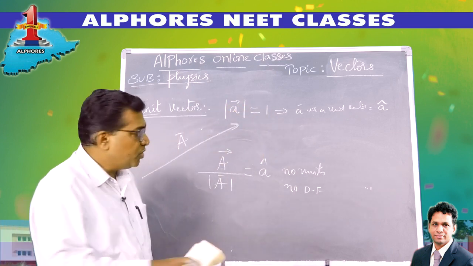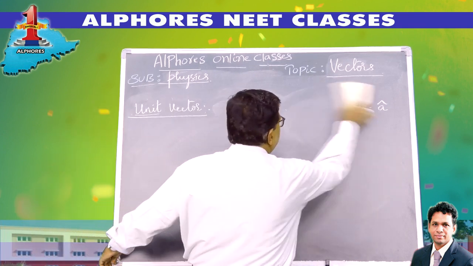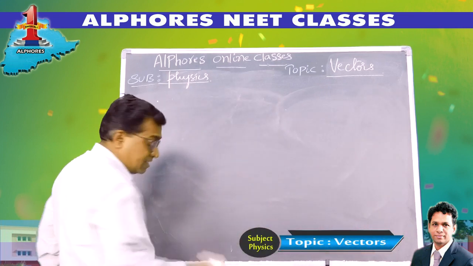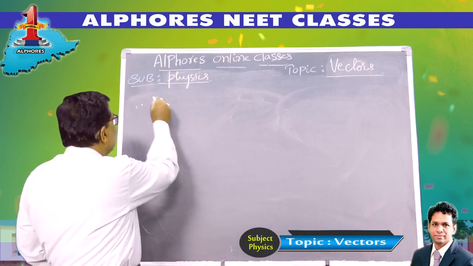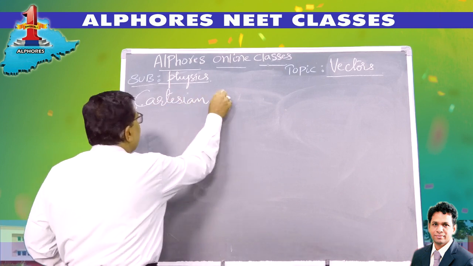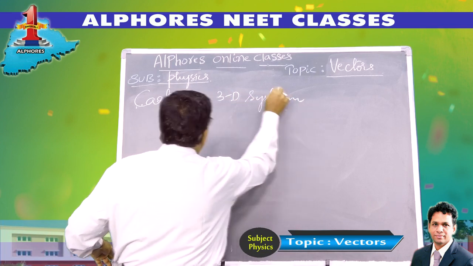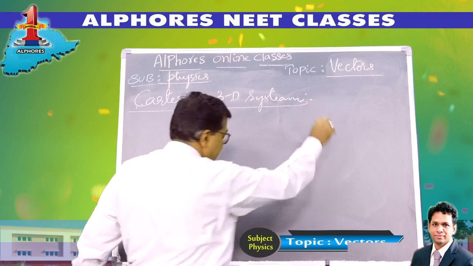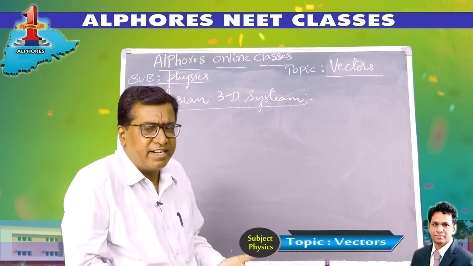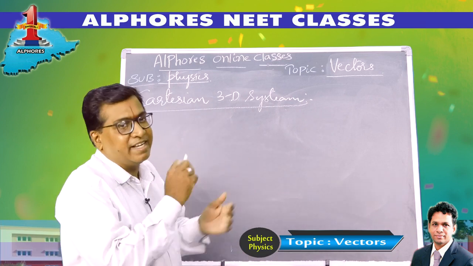Based on this aspect, Cartesian has framed a three-dimensional system, the Cartesian 3D system. Cartesian framed a 3D system imparting unit vectors in the known directions, to define vectors mathematically.